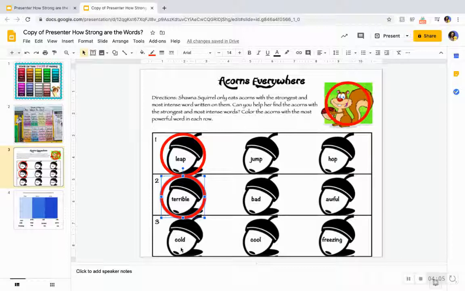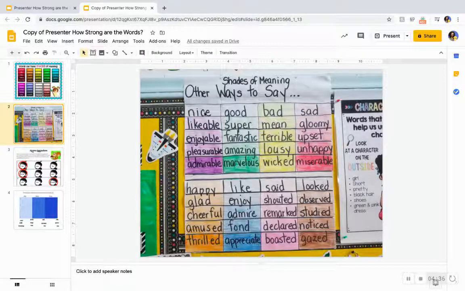Our last example here says cold, cool, or freezing. Which one of these is the strongest word meaning something is cold? Is it cold? Is it cool? Is it freezing? If you said freezing, you are correct. That is a stronger word instead of just saying something is cold. It tells us it's very, very cold. So, today we talked about our shades of meaning, words that mean kind of the same thing, but some words being stronger, juicier words than others.